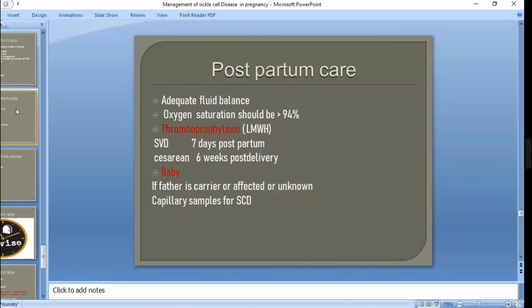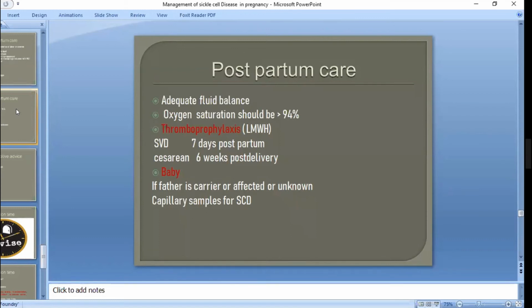For SVD it should be 7 days postpartum, and for cesarean section 6 weeks. For the baby, if the father is a carrier, affected or unknown, the baby is high risk, and we need to take capillary samples for sickle cell disease.